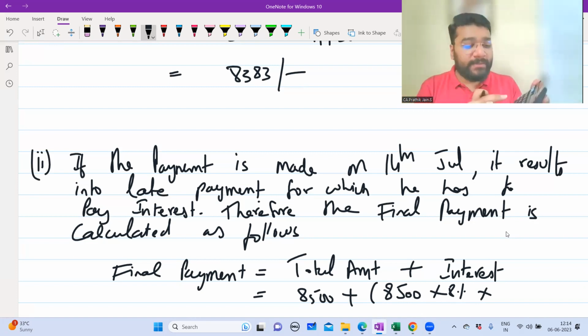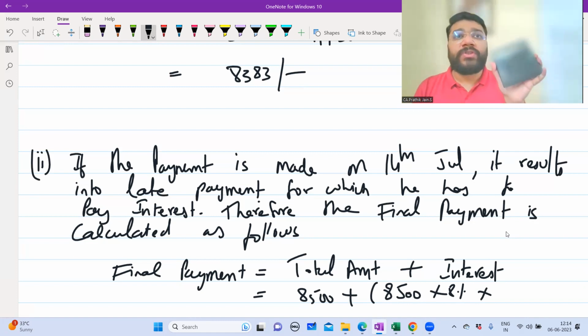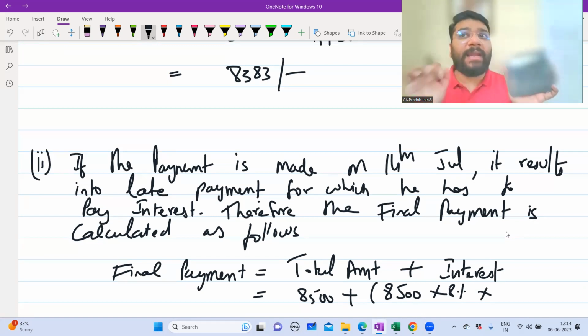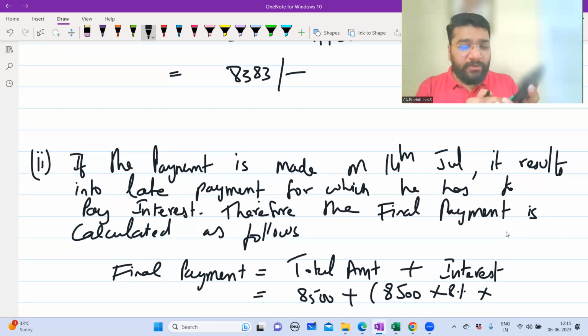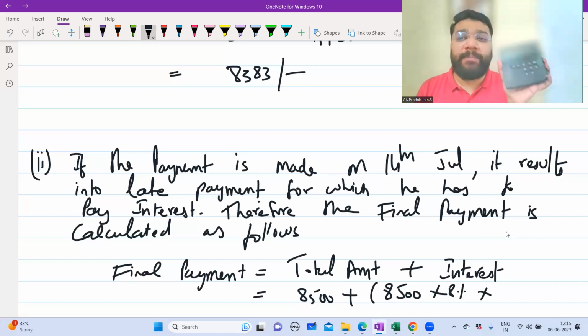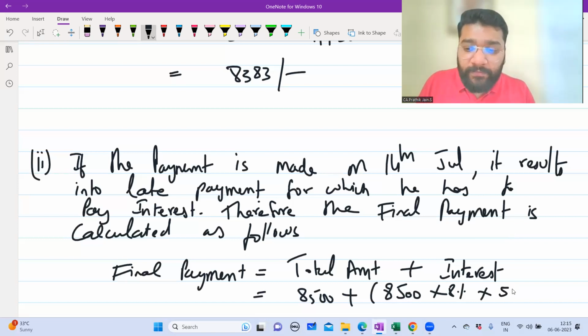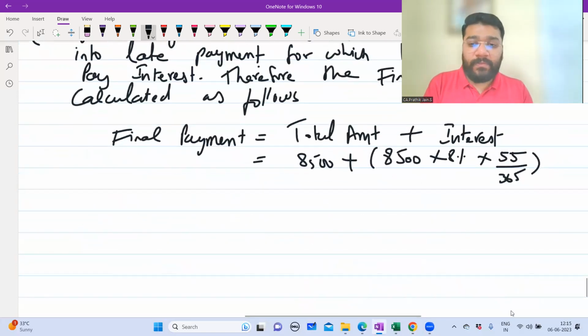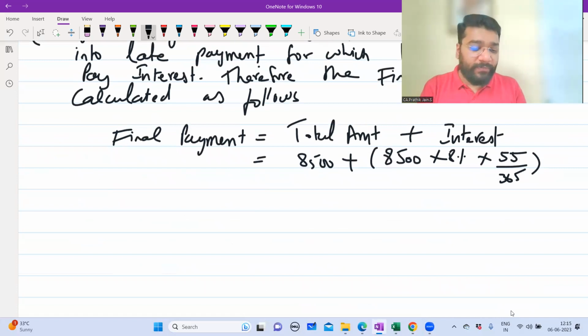So May total how many days? 31 days. In that minus 20 days. So 11 days of May, which means even if you delay 11 days in May, you will land up to 31st of May. So 11 days of May plus 30 days of June plus 14 days of July. So 55 days of late payment. 55 days of late payment divided by 365. So 8,500 into 5% into 55 divided by 365.